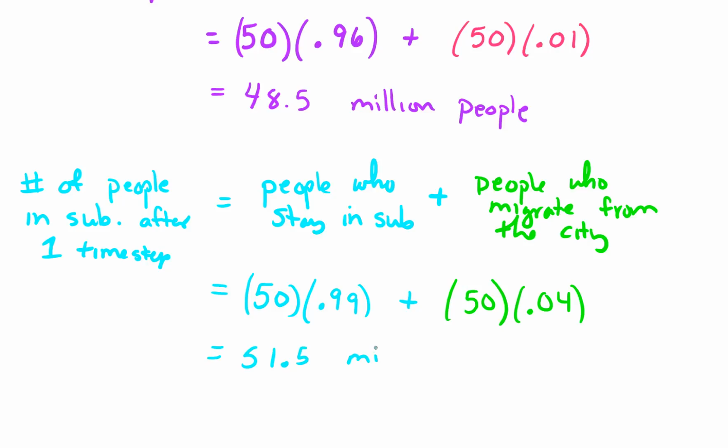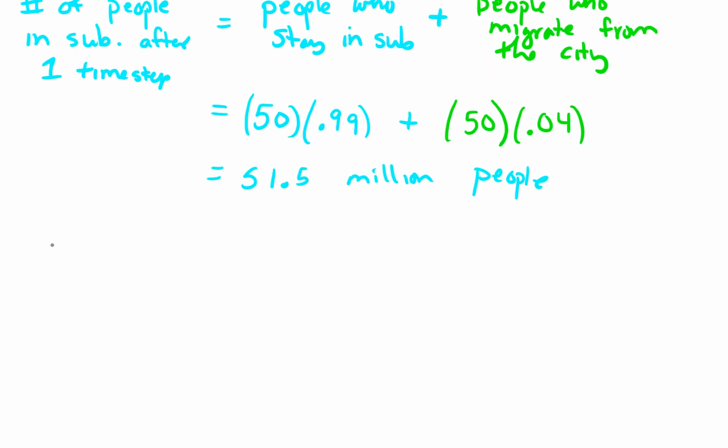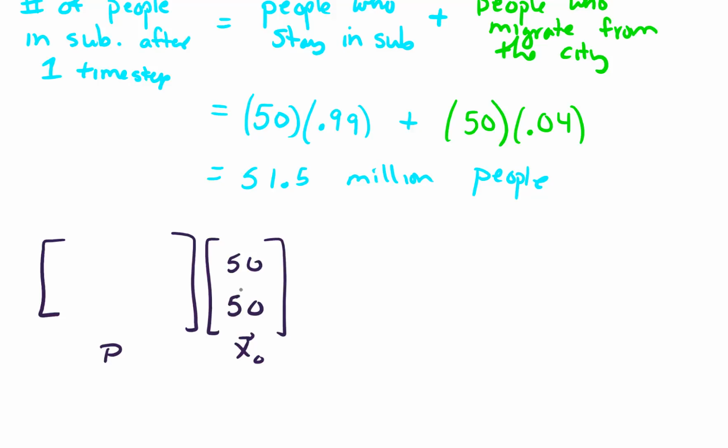million people. Now notice that these are exactly the calculations that would have been done if we had performed a matrix multiplication. Notice that if we did our transition matrix P times our initial vector x naught, let me make these on the same level here. These are exactly the calculations that we would have had.